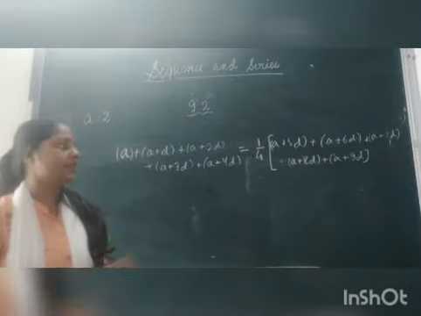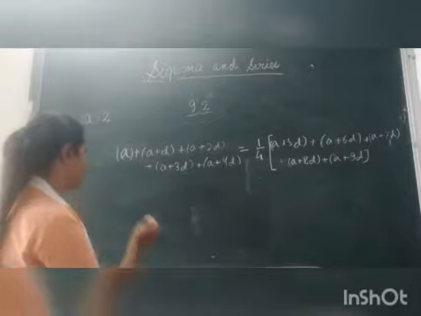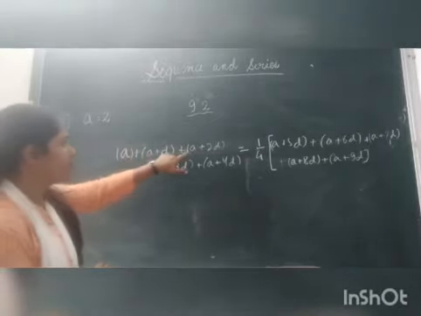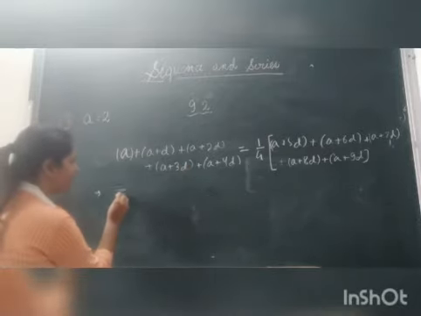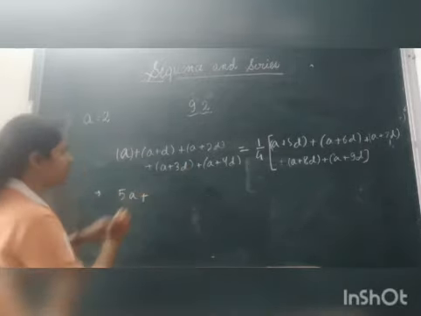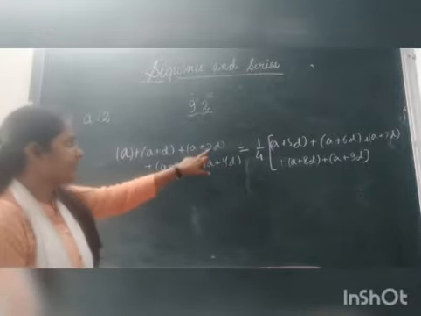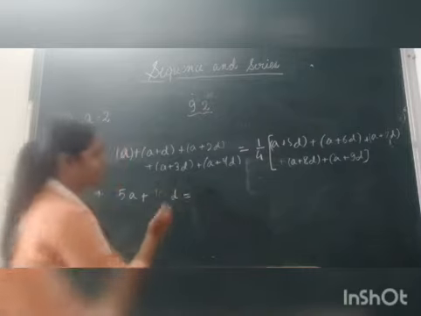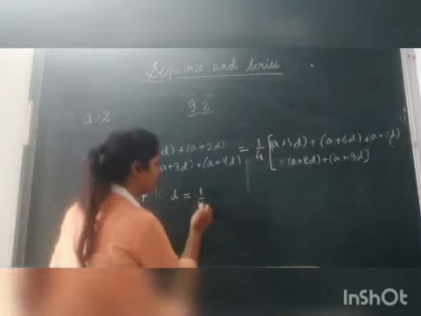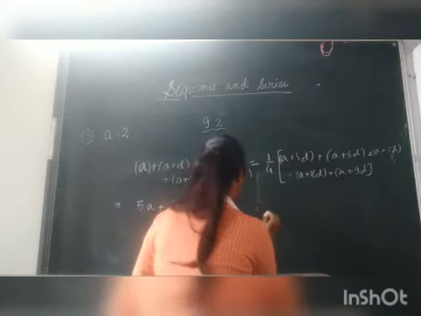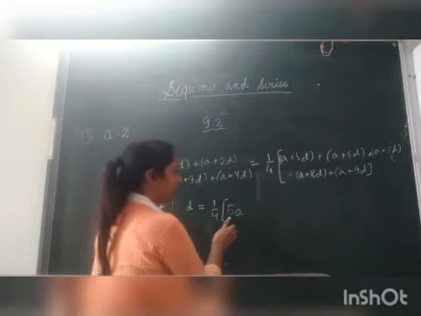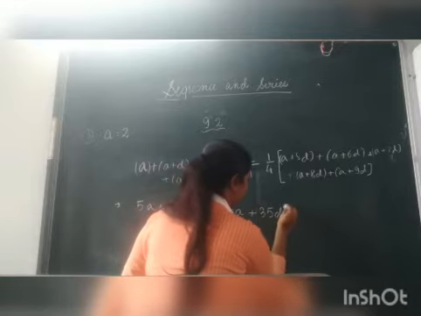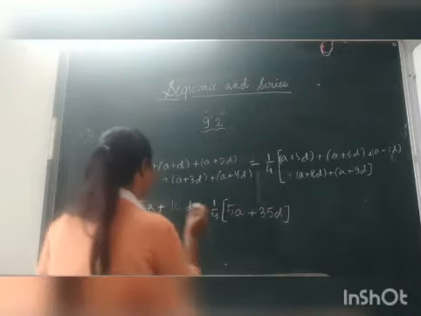We will solve this and we will get the values. How many times is a there? 1, 2, 3, 4, 5. So this side we have 5a plus 4, 5, 6, 7, 8, 9 and 10, that is 10d, equals to this side 1/4 bracket, then 5a plus 35d. Now we are going to simplify this.